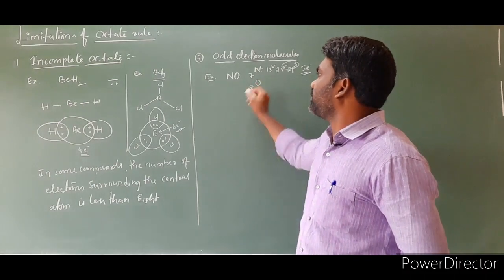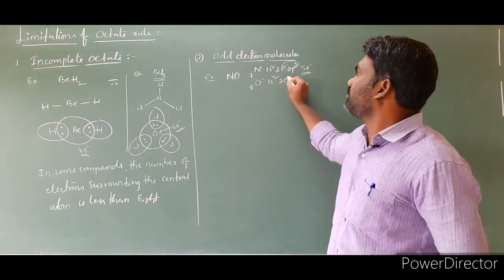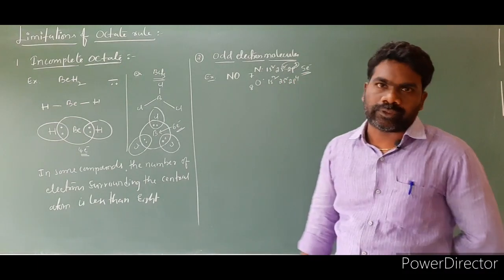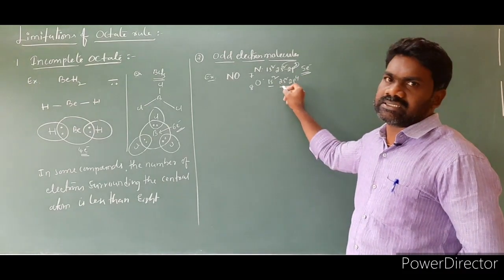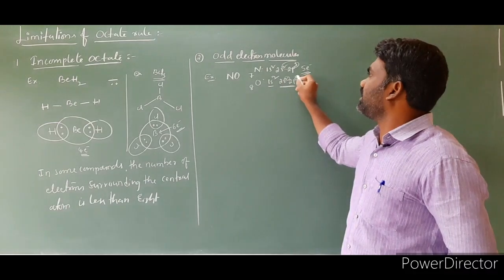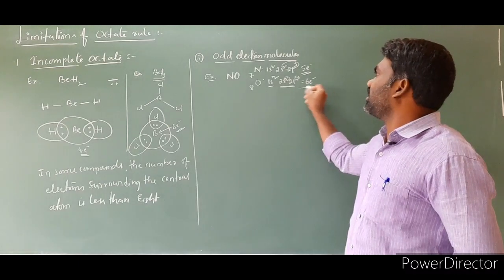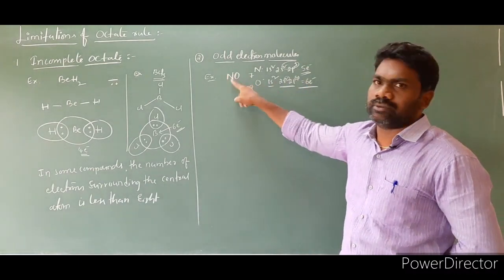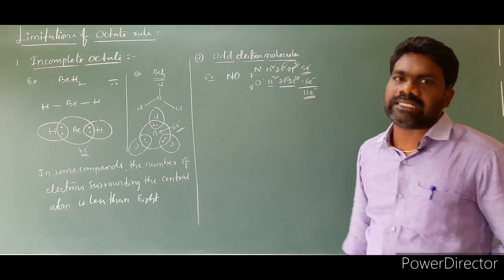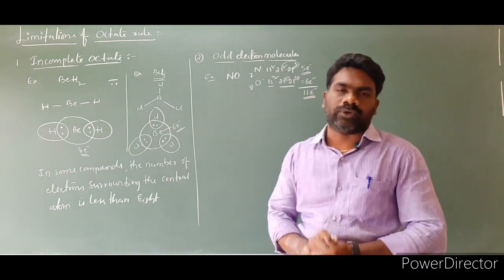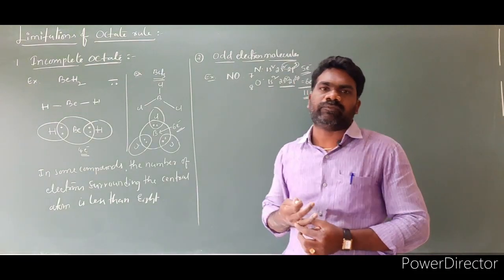What is the atomic number of oxygen? 8. The configuration you are already very familiar with: 1s2, 2s2, 2p4, isn't it? This is the first shell, this is the second shell. The second shell contains how many? 2 plus 4, that is equal to 6 valence electrons. The total number of valence electrons in the NO molecule is 5 plus 6, that is equal to 11 electrons. So it is an odd electron molecule. In odd electron molecules, the octet rule is not satisfied for all the atoms.